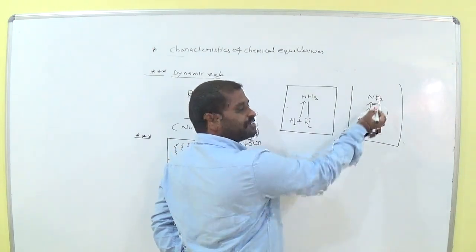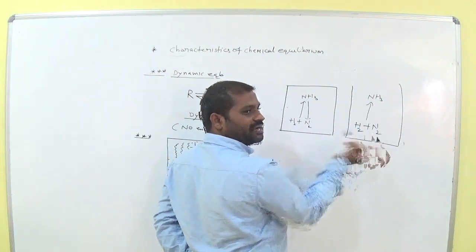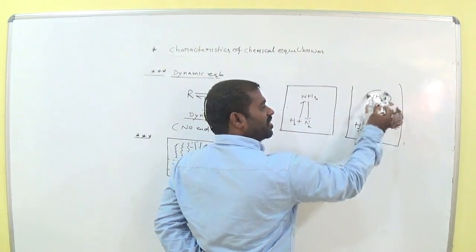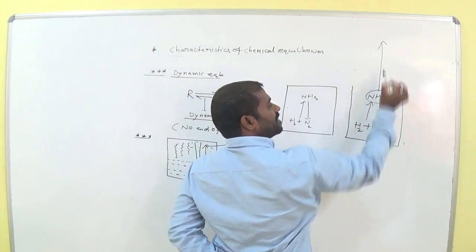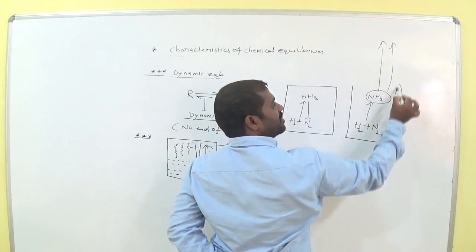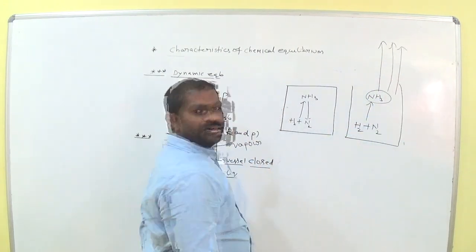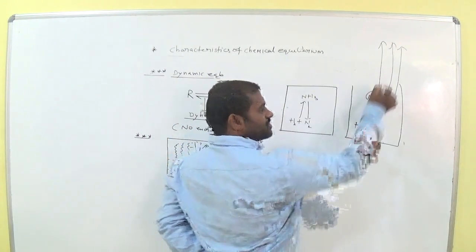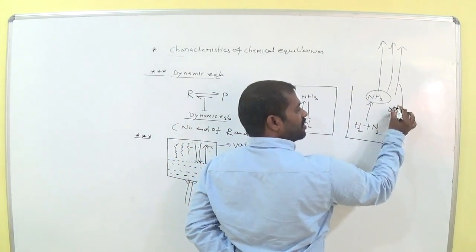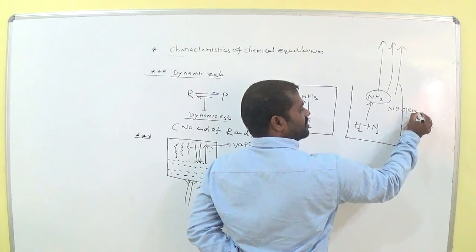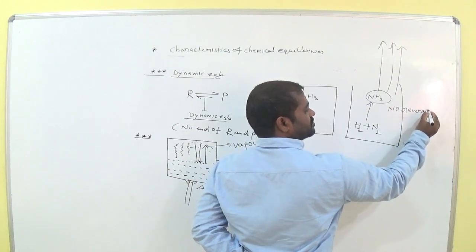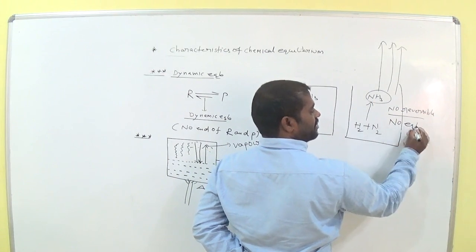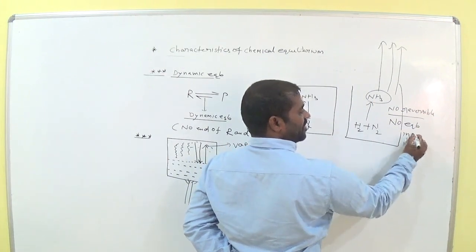Is it possible to convert it again to H2 and N2 here? No, because the ammonia tries to escape. That means there is no reversibility, so no equilibrium in an open vessel.